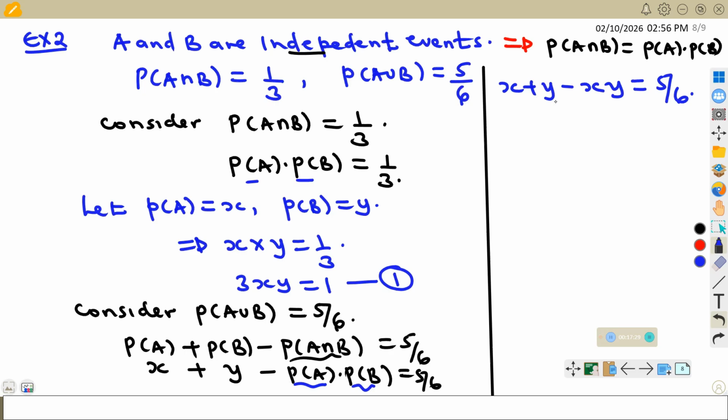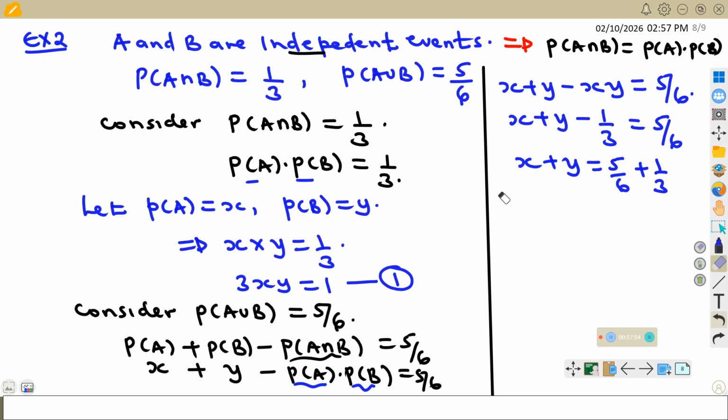So from that, you can easily see that we had xy here. So xy is the same as a third. So I can say x plus y minus a third is the same as 5 over 6. So x plus y is the same as 5 over 6 plus a third. So let us go on and try to simplify this. You are having x plus y, which is equal to, get the LCM, which is 6. 6 divided by 6 is 1 times 5 is 5. 6 divided by 3 is 2 times 1 is 2. So x plus y is equal to 7 over 6.